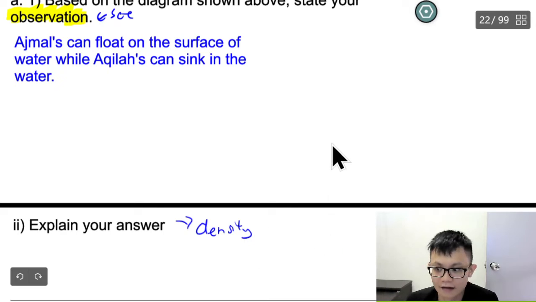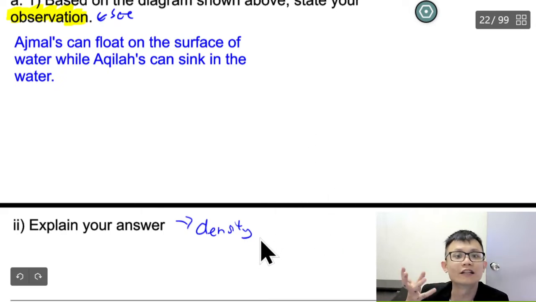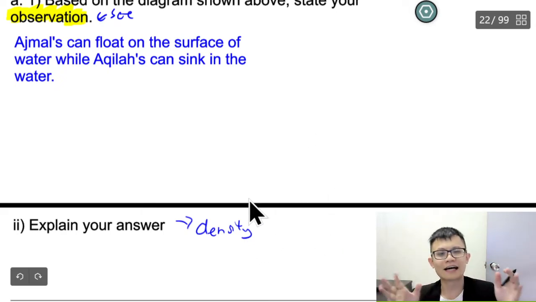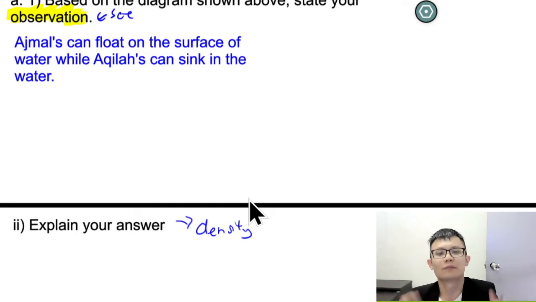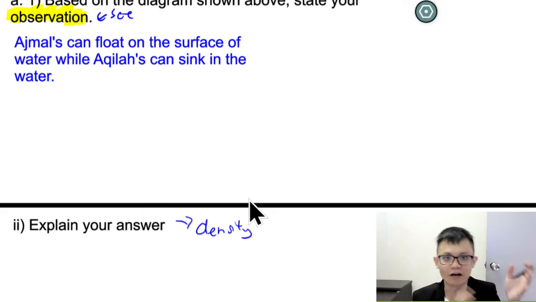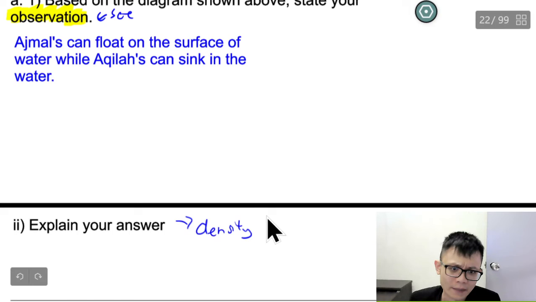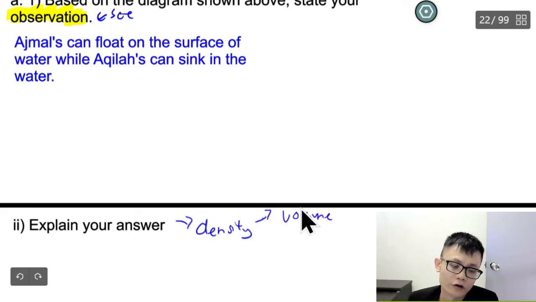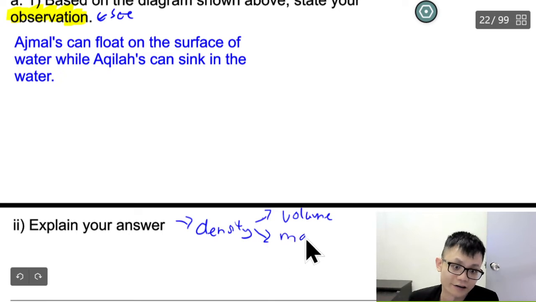Right or not? In Chinese, call me tu means when you write your answer, I don't care whatever answer. But one thing I'm very sure is the answer got something about density. Either the water density is higher or the can density is lower. Density relates to volume and mass, correct or not?